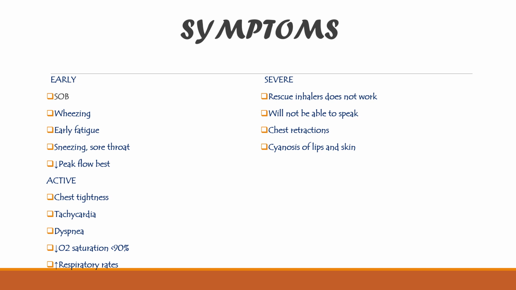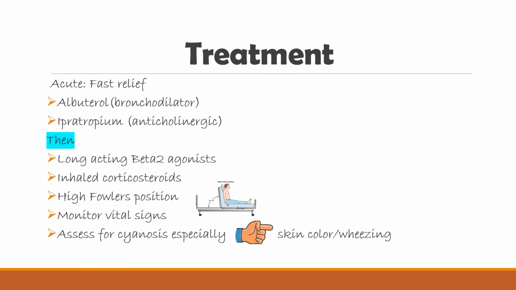Then, coming to the treatment aspects, the acute management is fast relief. For that we will give bronchodilators, that is albuterol and ipratropium, an anticholinergic drug. Then we will go to long-acting beta-2 agonists and inhaled corticosteroids. Then we will place the person in a high Fowler's position. We have to continuously monitor the vital signs, assess for cyanosis, especially the color of the skin, and if the person is wheezing, these things have to be assessed carefully. So always remember we start with the bronchodilator, then go to the corticosteroids.